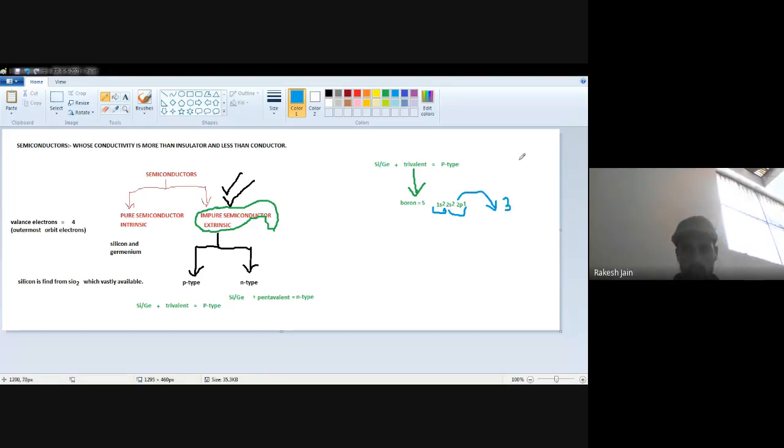So whenever you want to show boron, how will you show it? Like this one. This is the impurity because you have to use it as an impurity. It means its quantity is low, and the silicon quantity is more. Because the outermost orbit electrons are 3, how many dots are there? 3 dots. 1, see very carefully, 2, and this is 3.